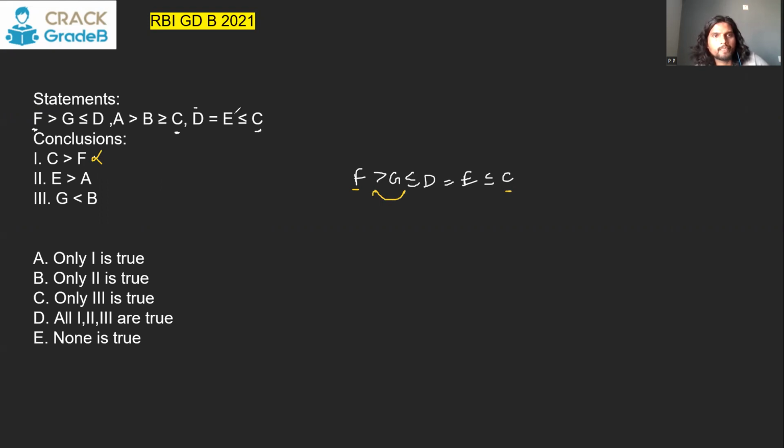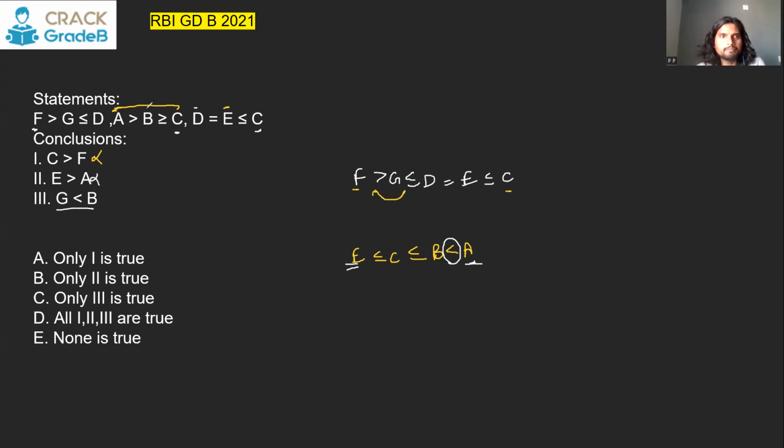E and A. E is here, A is here. There is a C common between these two. So you can say E less than or equal to C. And after C, you can just continue till A here. So C will be less than or equal to B. B will be less than A. There is no contradiction here. Between E and A, there is this sign that tells us A will be greater than E. That is again wrong. A has to be greater than